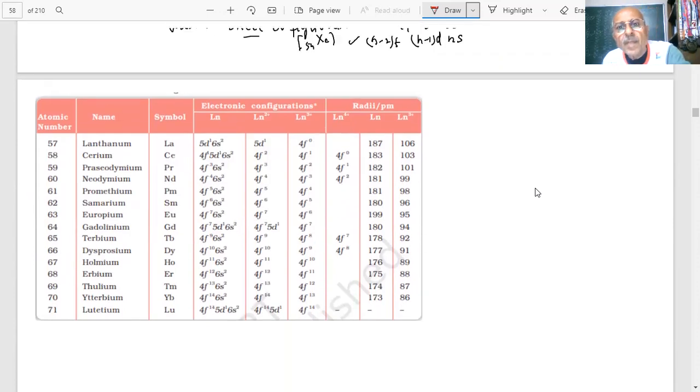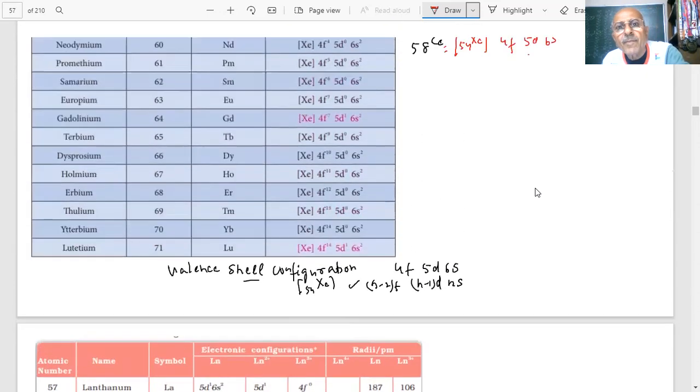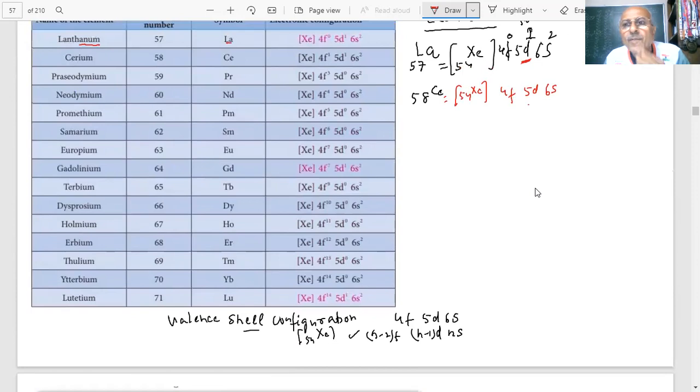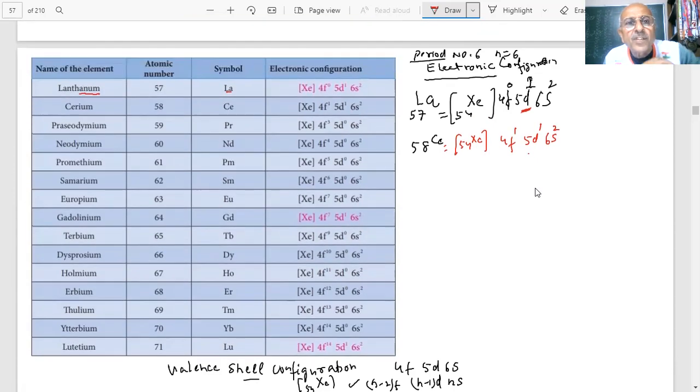So you put 2 electrons here, there is 1 electron here. How much is left then? 54, 6, 7 and 1. So the first electron is going into the 4f, where it starts from cerium. In cerium, this also has 1 electron in the 5d.